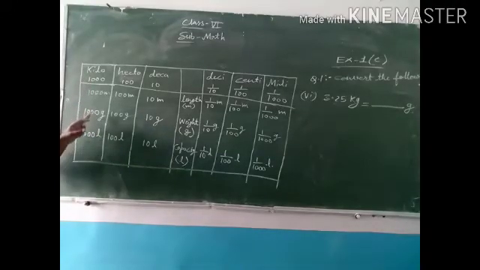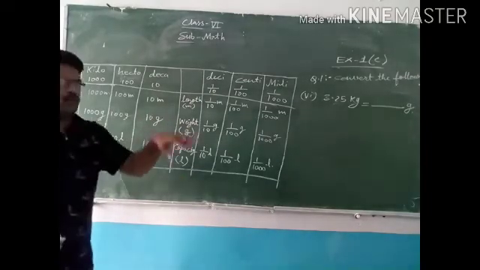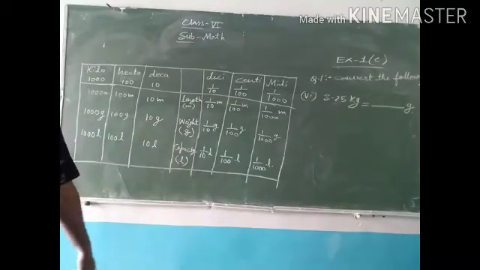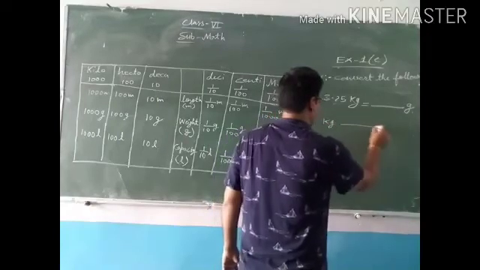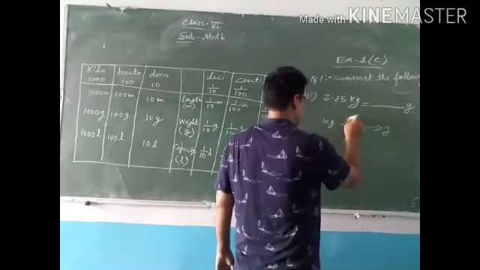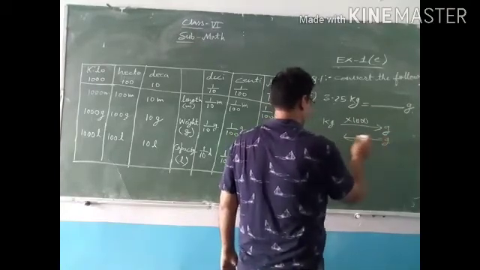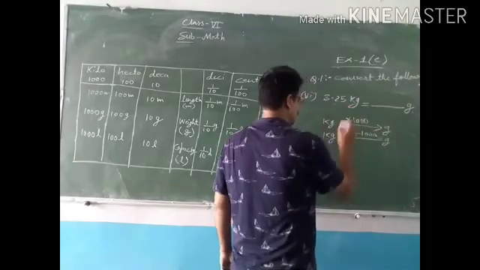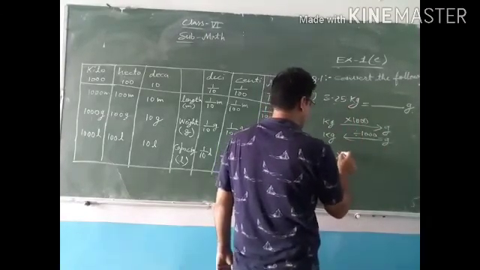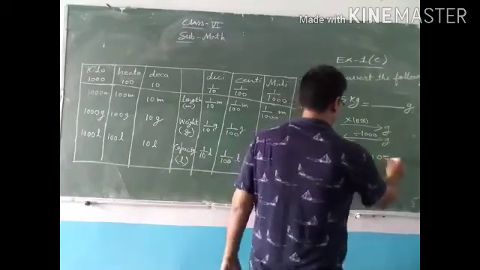In 1 kilogram, how many grams? Count. In 1 kilogram, how many grams? So directly we have to kilogram into gram, means bigger unit into smaller unit we have to convert. So directly we have to multiply by 1000. Kilogram into gram. So multiply by 1000. And if we want to convert gram into kilogram, then divide by 1000. So 3.25 multiplied by 1000.